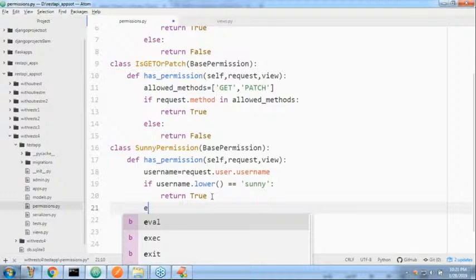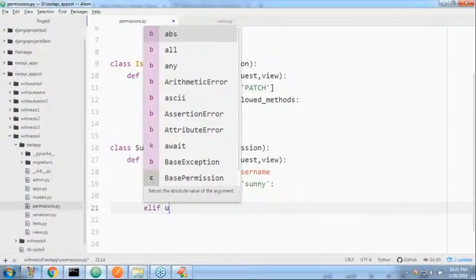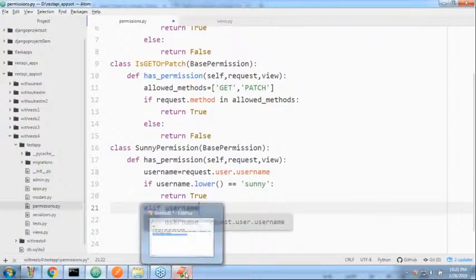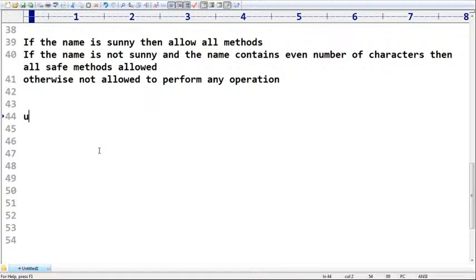Next, elif, sir, username. Here there is one small problem, remember this one, sir. What is the problem? Suppose the user is not authenticated, assume that, sir. I'm not passing any token. If you ask for request.user.username, what is the answer you are going to get?